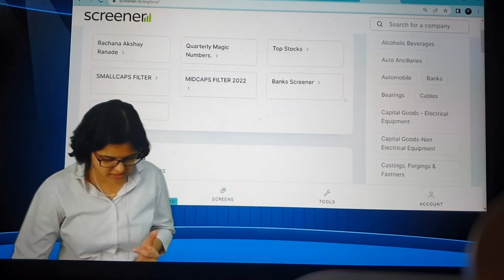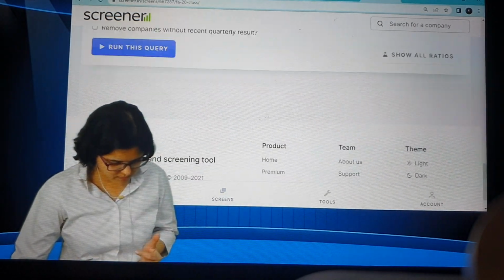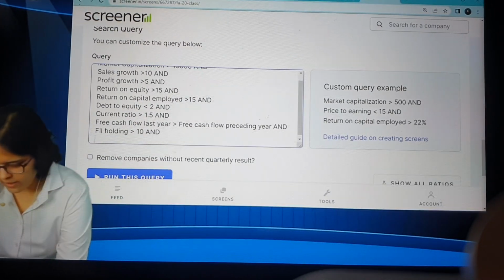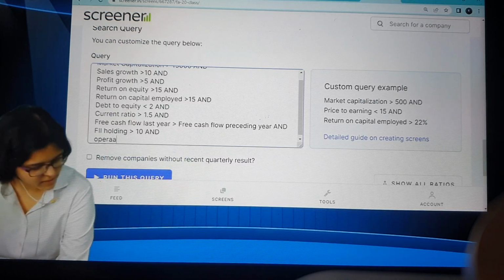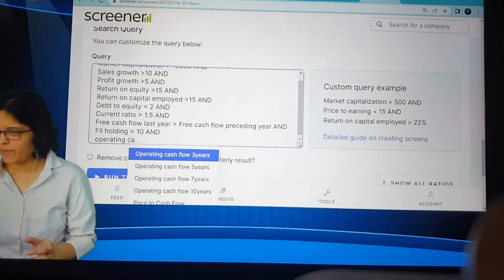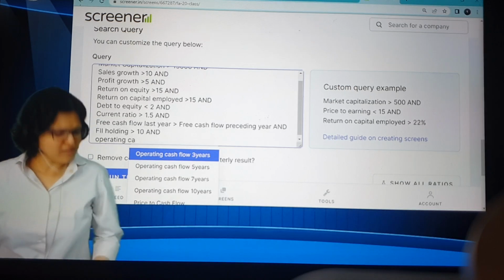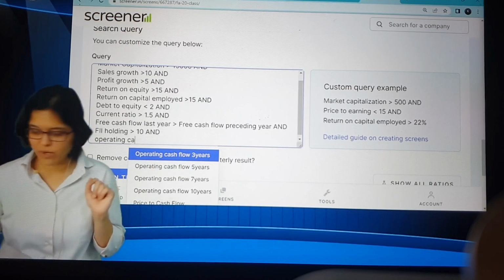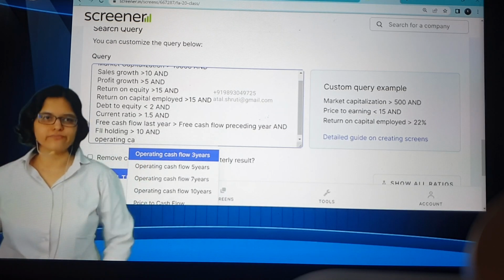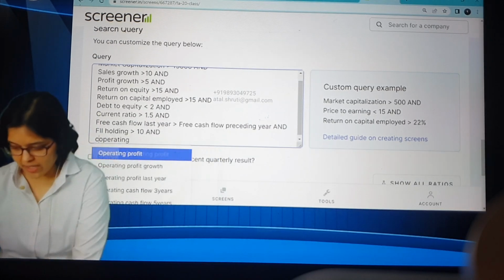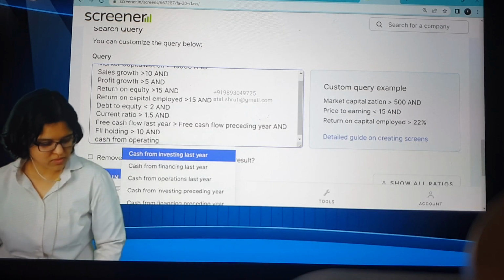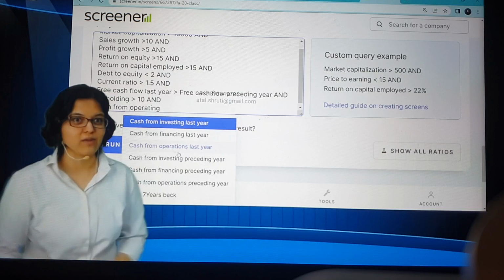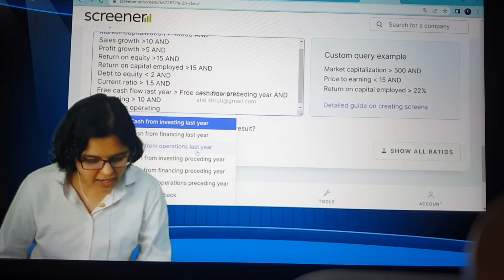I'll tell you what happened, a super silly thing. FA 2.0, technology, amazing thing. What did we try to search yesterday? Operating cash flows. It showed operating cash flow 3 years, 5 years, and then it wasn't coming up, though I had put it in the filter before. The exact words given are cash from operating activities. I was typing operating cash, which was not okay. So: cash from operations last year, and we said that should be at least positive.